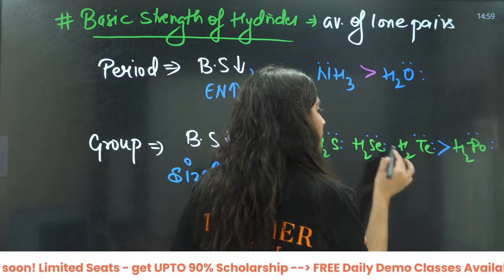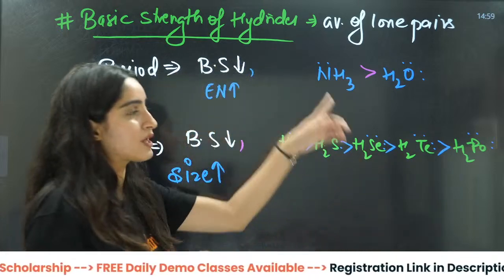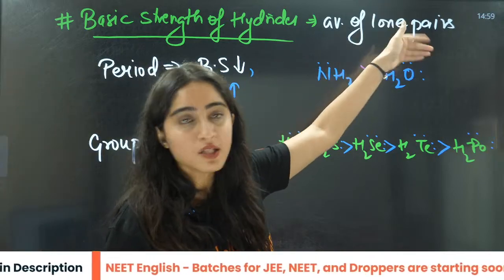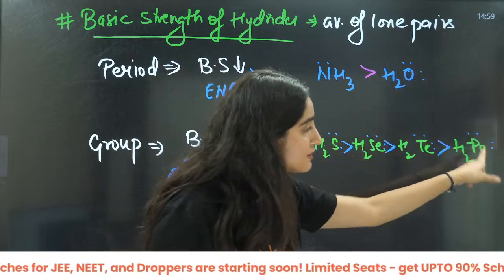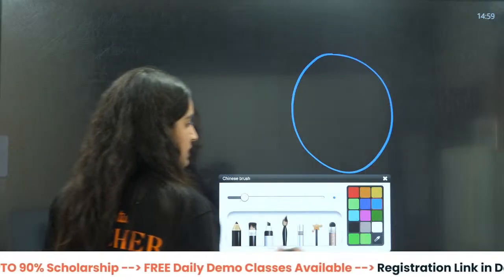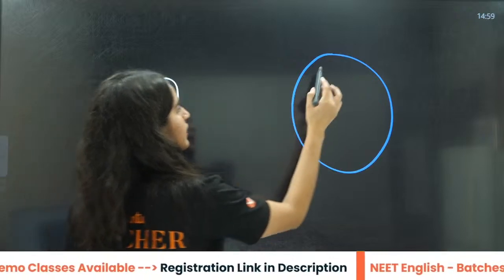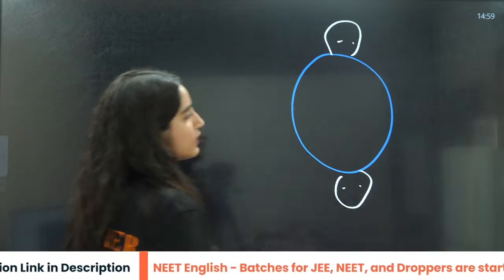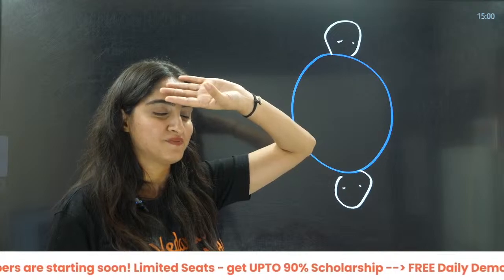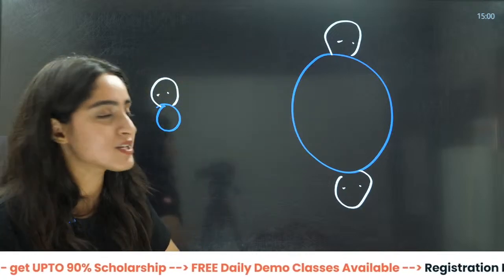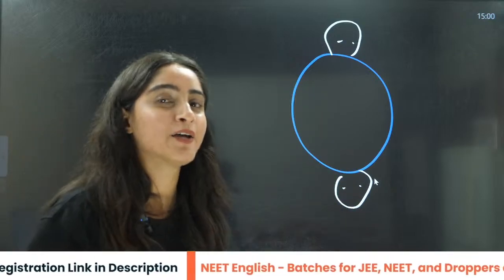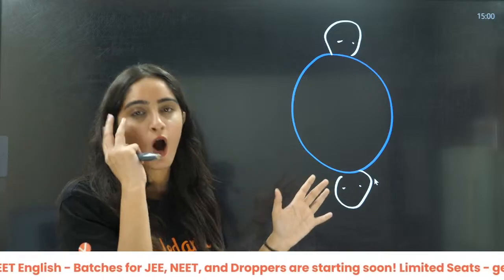That is why here also the basic strength decreases. The reasons are different. Here it is very difficult to give away the electrons because this is more electronegative. But in this case, the size is more. For example, if I talk about this atom and this atom, here you have lone pairs, and here you have lone pairs. It doesn't look like that. I'm just giving you a very approximate picture. This is not exactly how lone pairs look, so don't imagine this while imagining the lone pair. This is just to make you understand how it actually works.